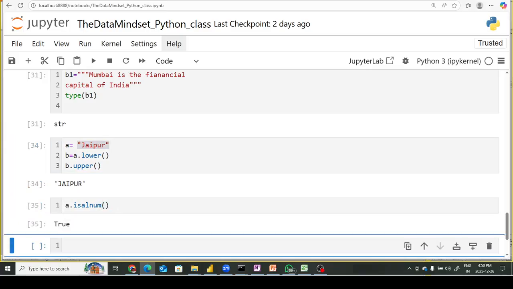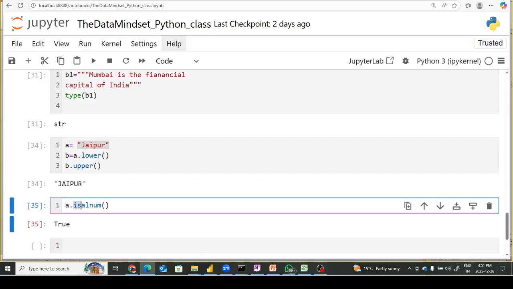It is going to return true, because the string has alphabetical characters, and for alphanumeric either one is okay. Here it is alphabetic, and it is not numeric. So if either one is correct, it will return true.